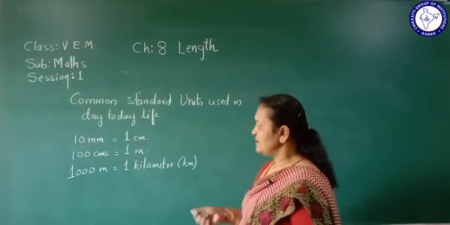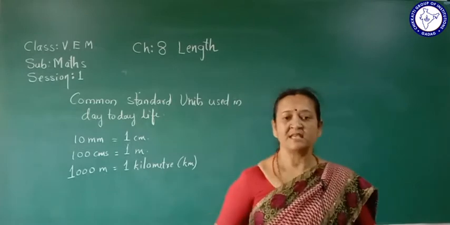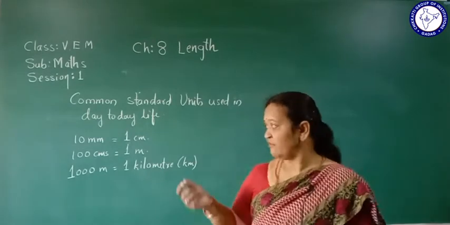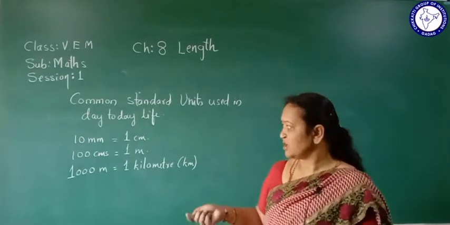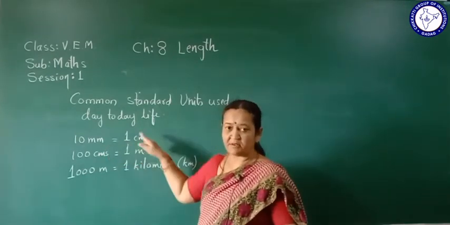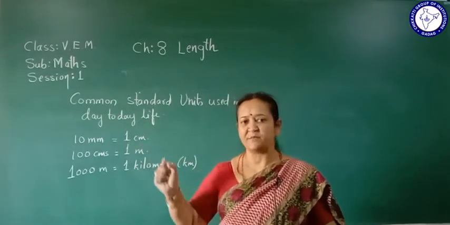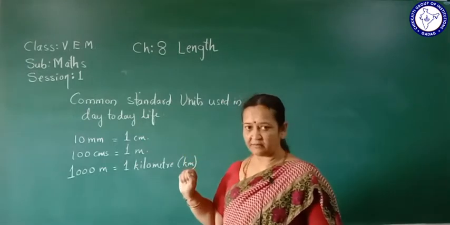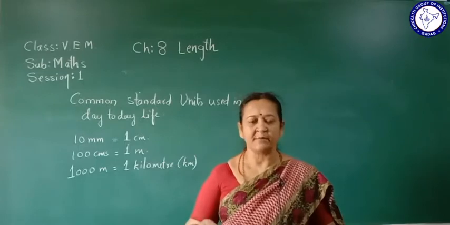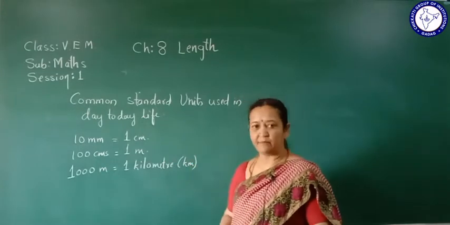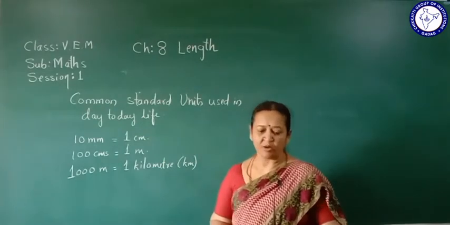This understood? In our day-to-day life, we won't use hectometer, decimeter, decameter, okay? We use millimeter, centimeter, meter and kilometer. So here 10 millimeter equals 1 centimeter. In 1 centimeter we have 10 parts and each part is called a millimeter. Then 100 centimeters is converted to 1 meter. Then 1000 meter equals 1 kilometer.